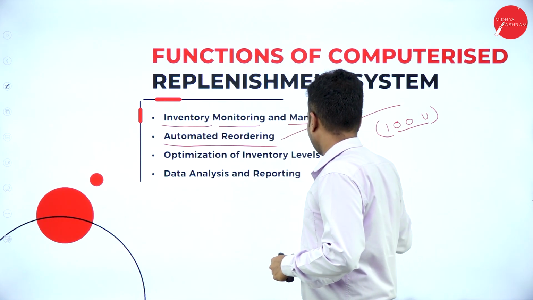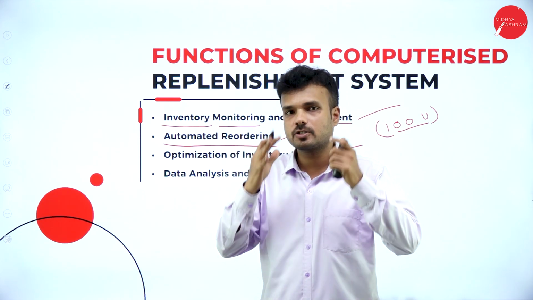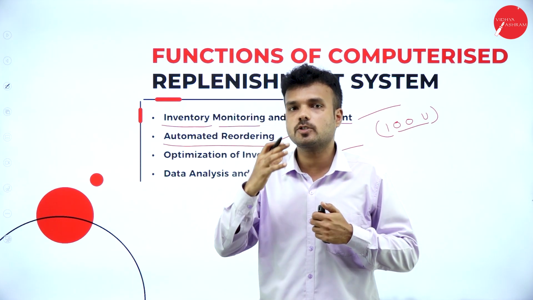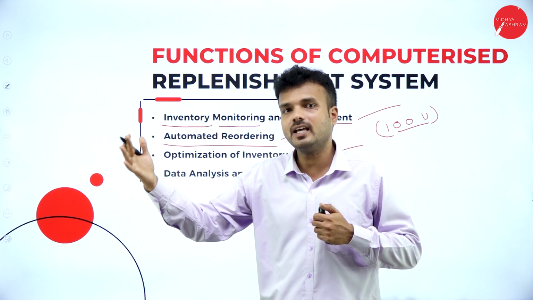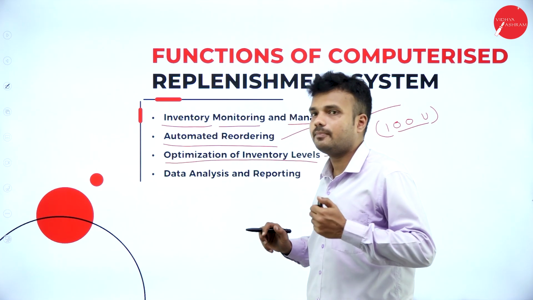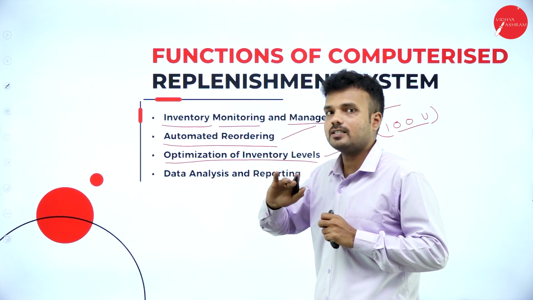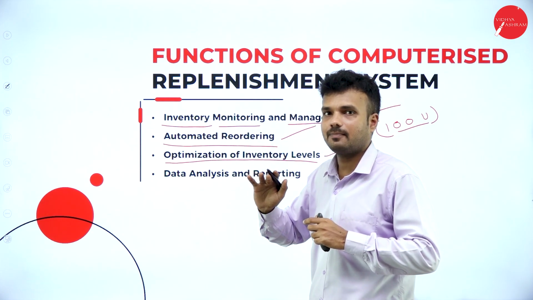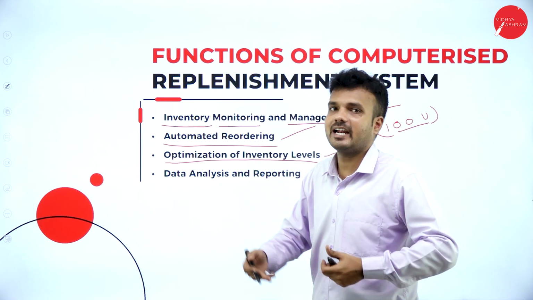Optimization of inventory levels. It is a very important thing to manage the inventory level, means he must keep the stock that is demanded by the market. What happens if the retailer does not keep the stock that is demanded by the market? The customer may change his mindset and shift to another brand. In the same way, he must keep the stock for future benefits, and he must maintain the stock in such a way that he does not keep overstock, nor keep so little that he cannot meet the demand of the customer. So it is like a win-win situation.